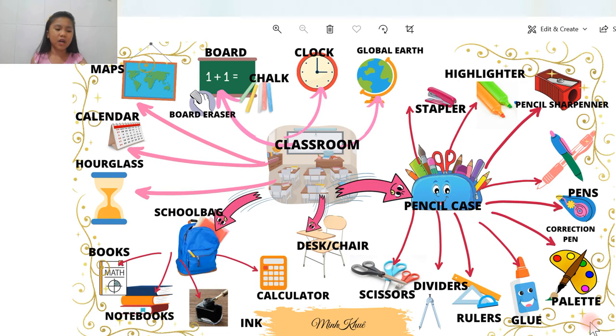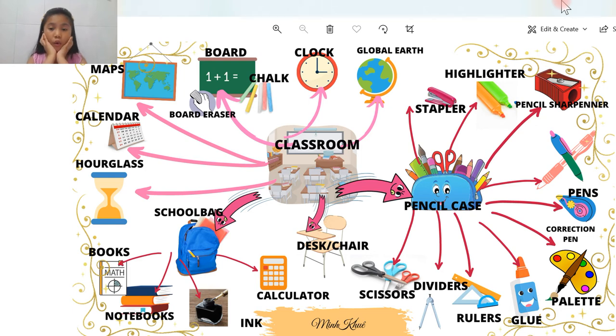Next, we have a board. A board usually has two colors, black and dark blue. Usually, the teacher's board would be dark blue more than black. We would use a special kind of thing called chalk to write on it, and we would use a board eraser to erase it. Okay?